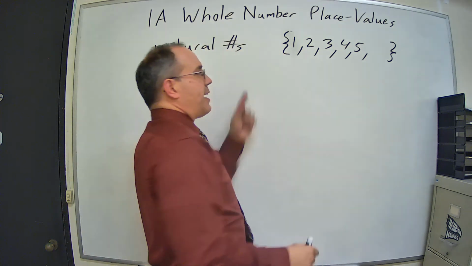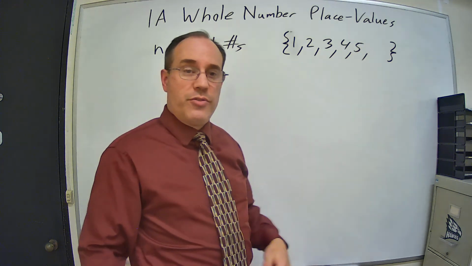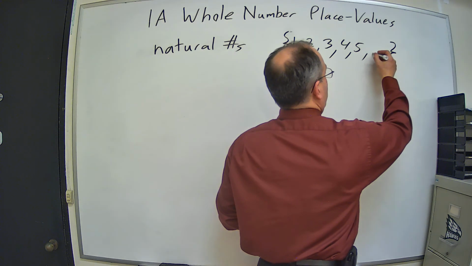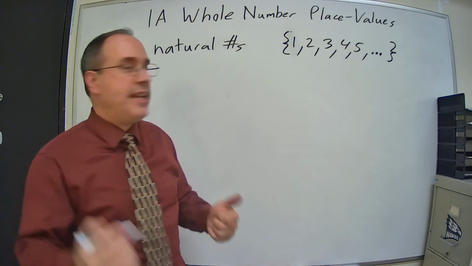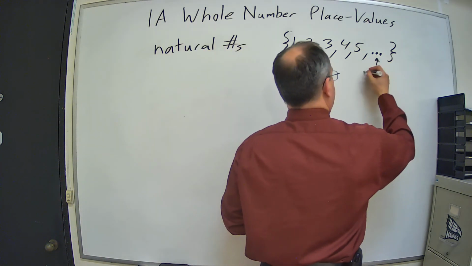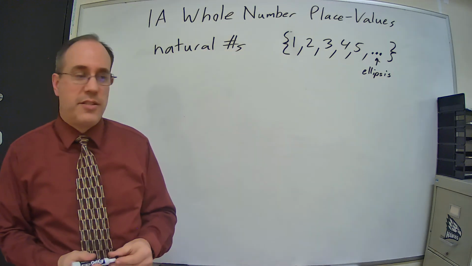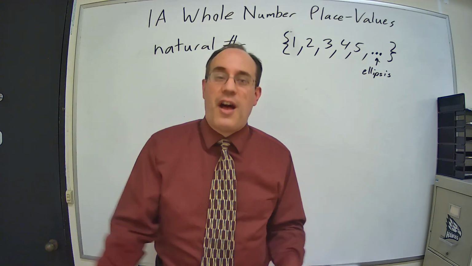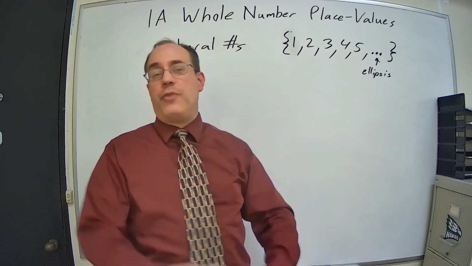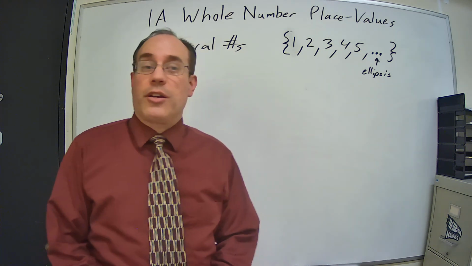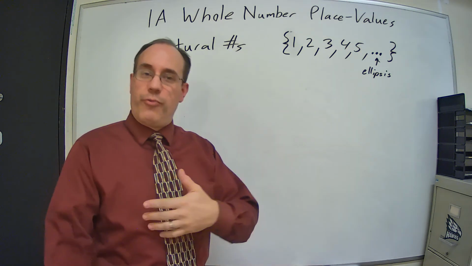And if we have something that continues on like this, 1, 2, 3, 4, 5, 6, it continues on forever. We're going to use a little dot, dot, dot. It's 3 dots. That's called an ellipsis. An ellipsis is the 3 dots that say something continues on forever. So our counting numbers, we can start counting at 1, 2, 3, 4, 5, and then we can keep counting for as long as we can. So that's our natural numbers, 1, 2, 3, 4, 5, 6, etc.